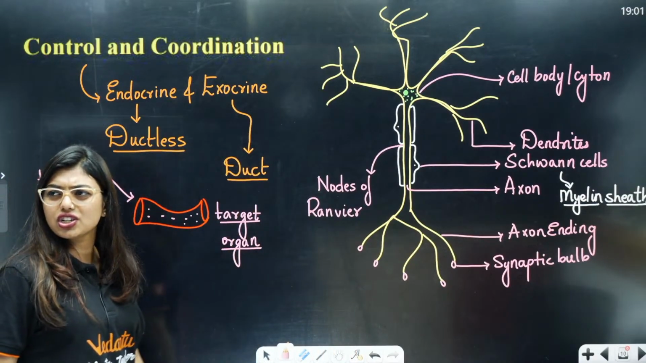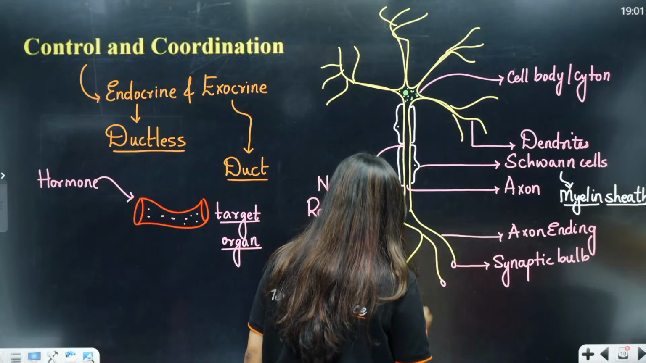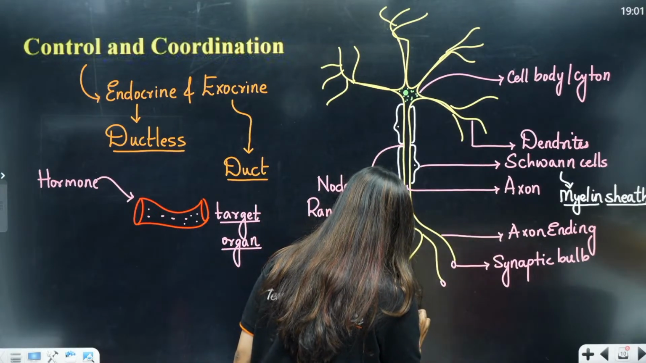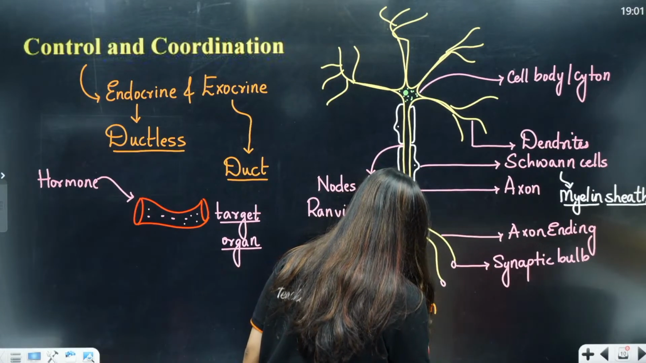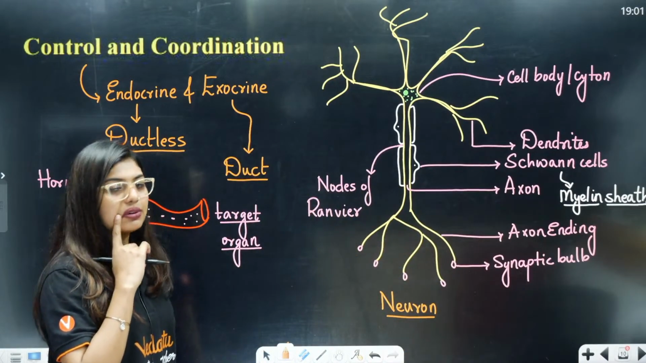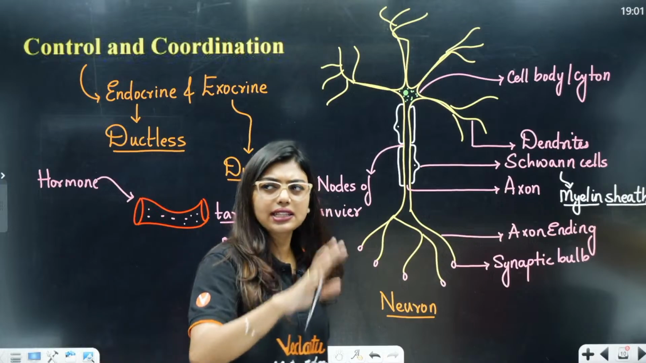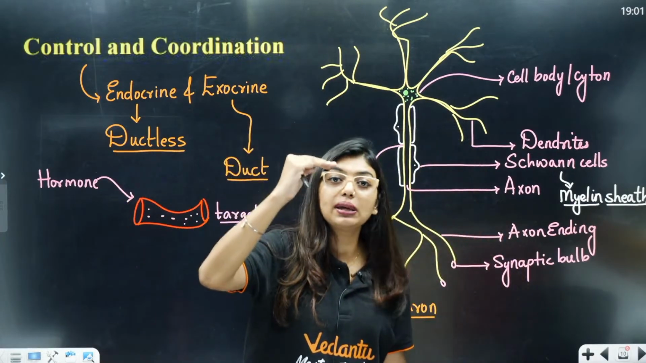All this you have studied in your smaller classes, yes or no? Now I am just doing a revision of it. What is this called? A neuron, and the neuron is the structural unit that we study in our neural system. Then CNS, PNS, other things are there. Now don't take tension. So far good. So we have learned all the parts, right?